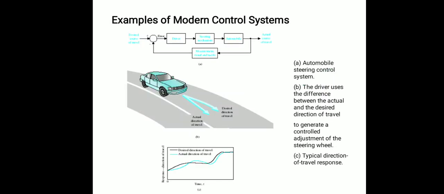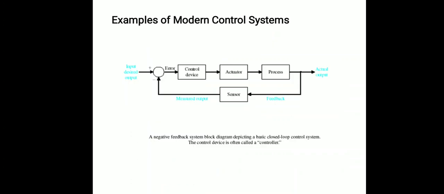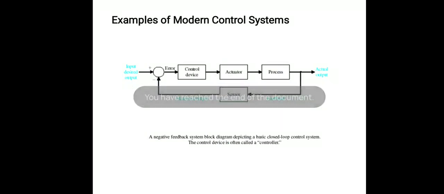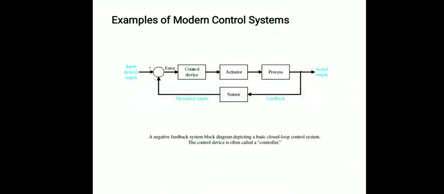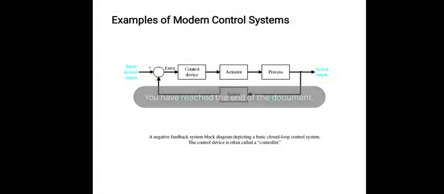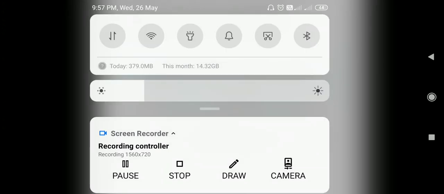Examples of modern control systems include the automobile steering control system, where the driver uses the difference between the actual and desired direction of travel. So automatic control systems, the modern control systems, have some examples of these particular types. So this is from open loop and closed loop, and the introduction.